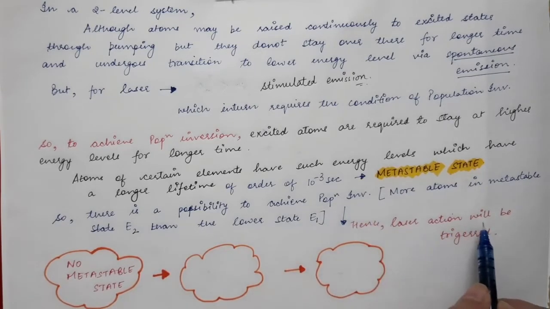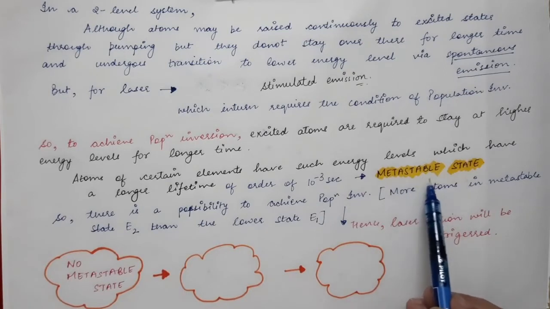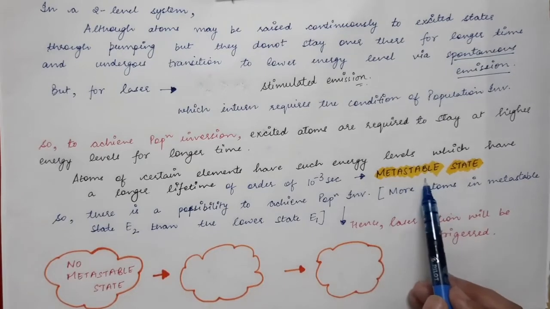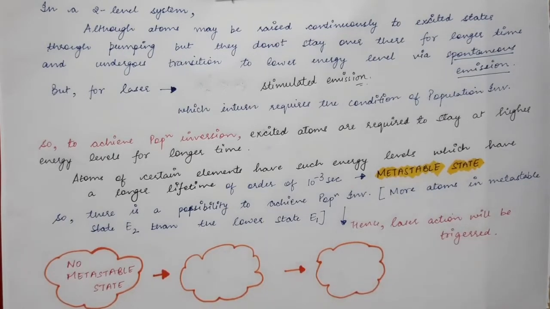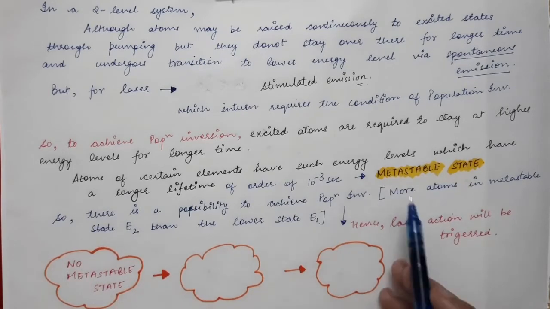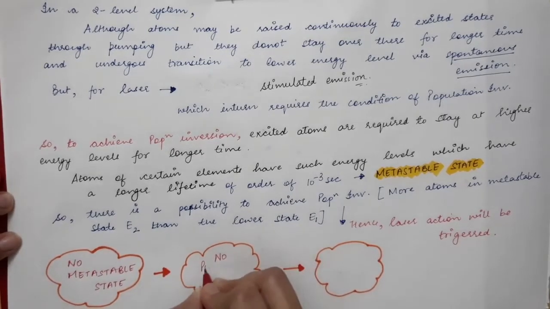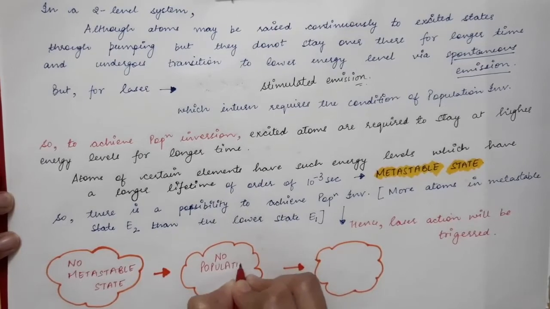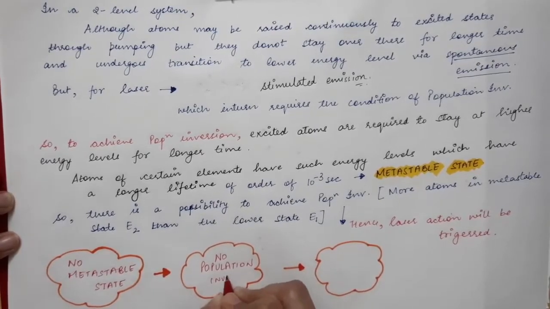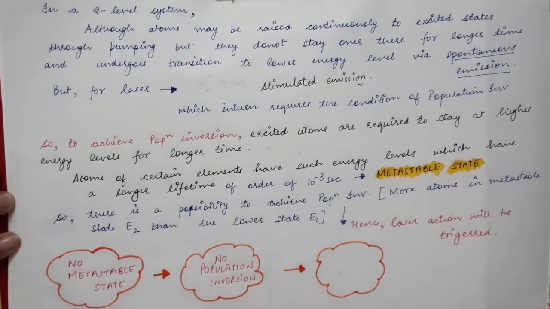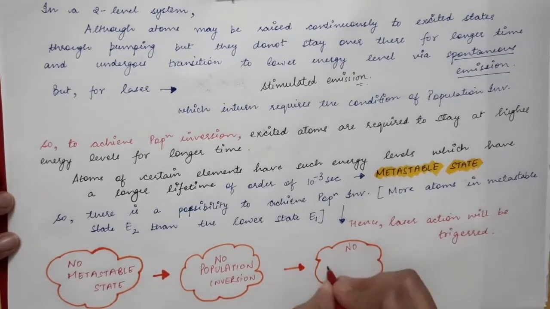Hence laser action will be triggered. So when we have a metastable state, laser action is possible. Only when we have a metastable state will we have lasing action. If there is no metastable state, as in the case of a two-level system, then we have no population inversion. And if there is no population inversion, there will be no lasing action.